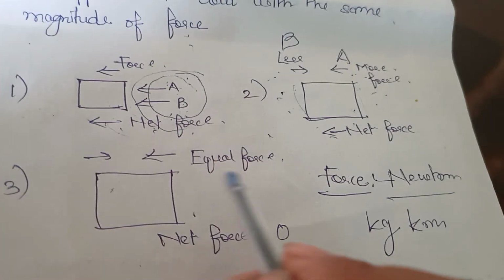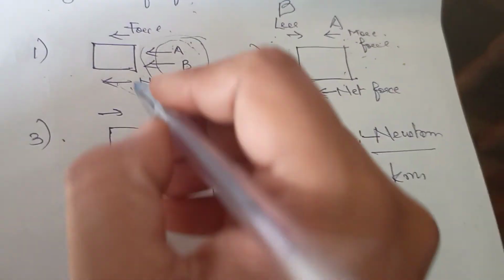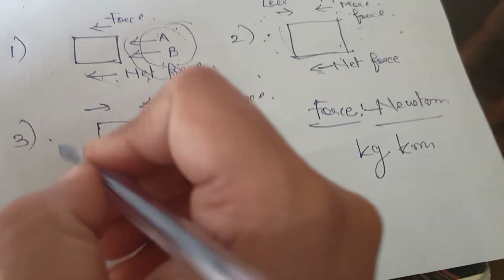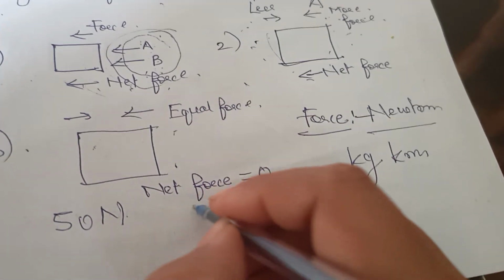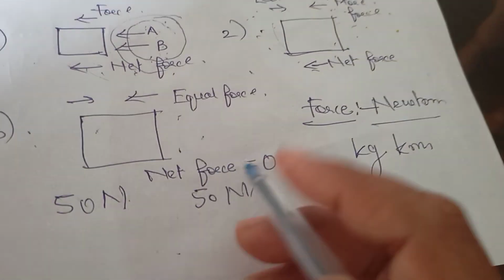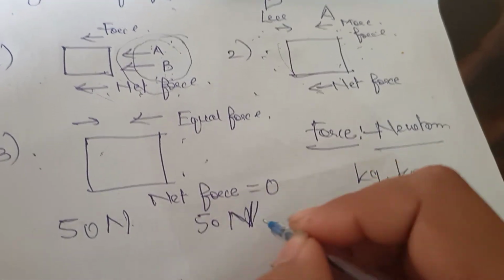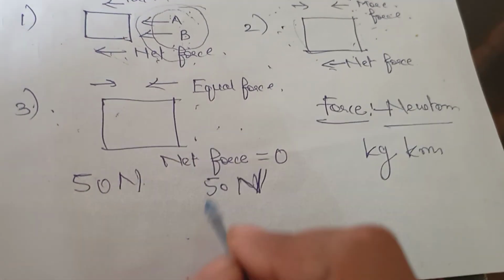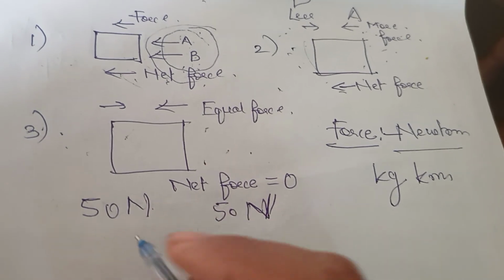Like here, now equal force is applied from both sides. Suppose 50 Newton force is applied from the left side and 50 Newton force from the right side. That means equal force is applied from both sides. And when equal force is applied from both sides, what happens? How do we find the net force? By the difference, that means subtraction.